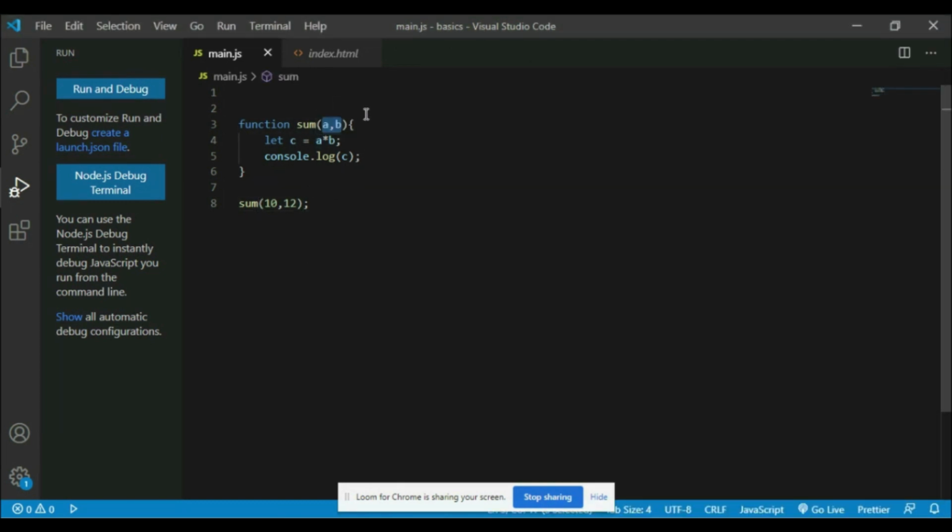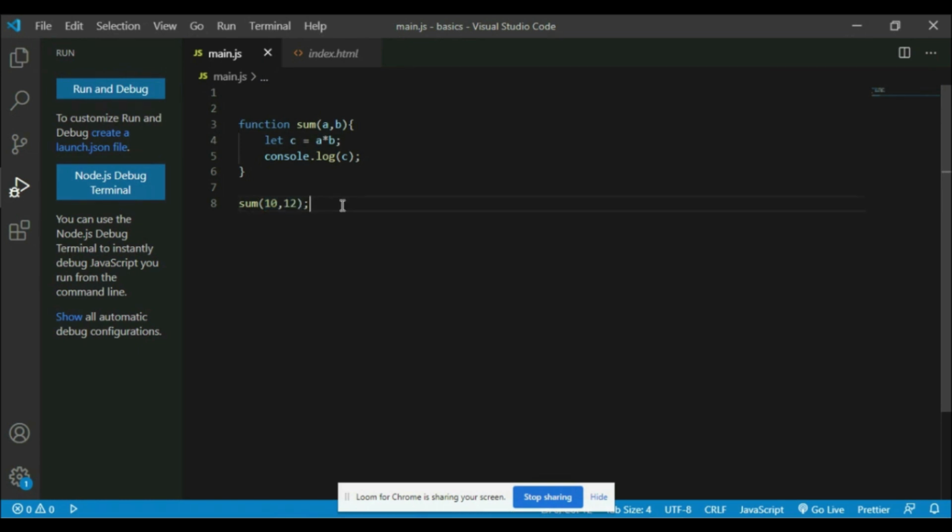Whenever we pass an argument here, values can be passed while we are calling the function. Earlier in the first step, we assigned the values manually inside the function. But in this case, I just pass two arguments, a and b, and the values for those can be passed while we are calling the function.